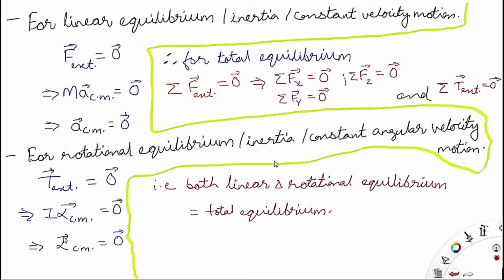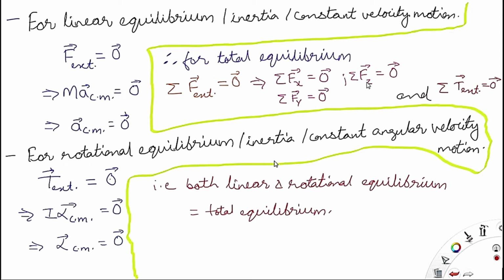Now if you want to have a total equilibrium, then both conditions must be satisfied: the body should be in linear equilibrium and also in rotational equilibrium. For linear equilibrium, net external force equal to 0 implies net external force in the x direction is equal to 0, in the y direction is equal to 0, and in the z direction is equal to 0.